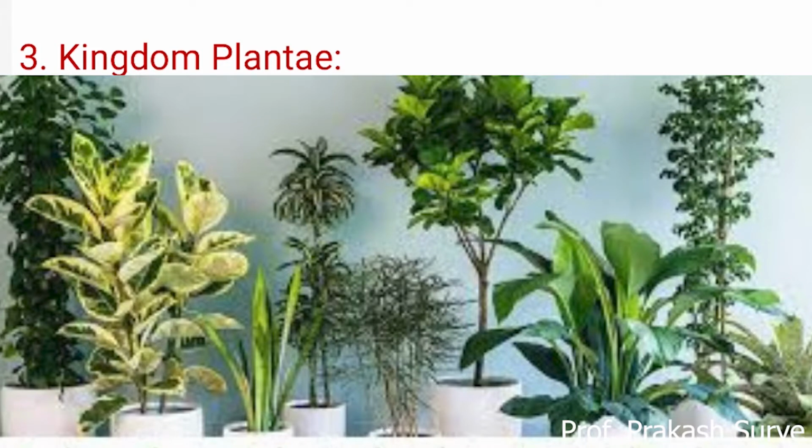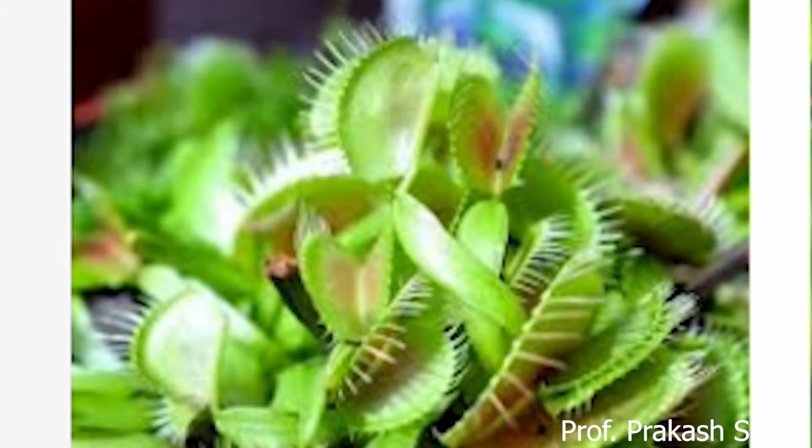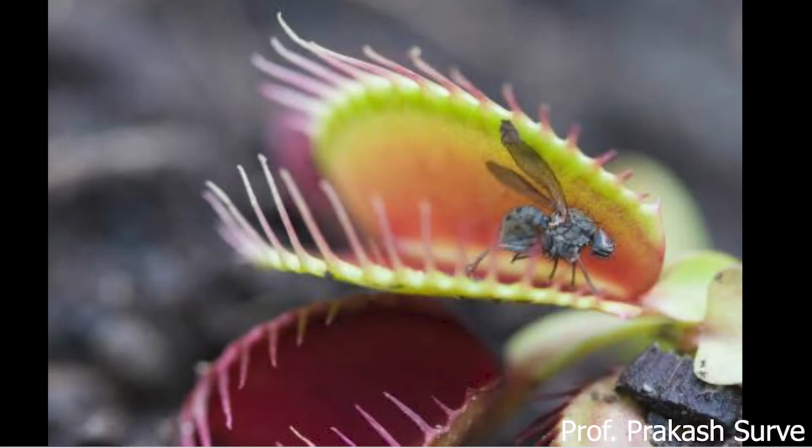In kingdom plantae, they are mostly autotrophs, which also includes some semi-autotrophic members. Some of them are insectivorous plants also. An example of an insectivorous plant is the Venus flytrap. In this diagram you can get a clear idea. The flies or insects are trapped by this plant.